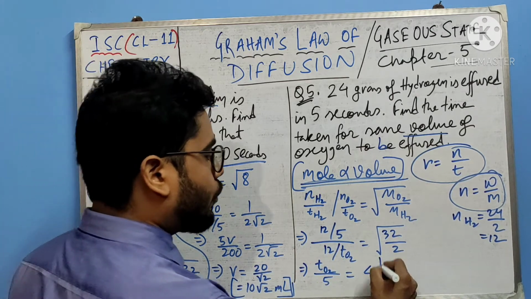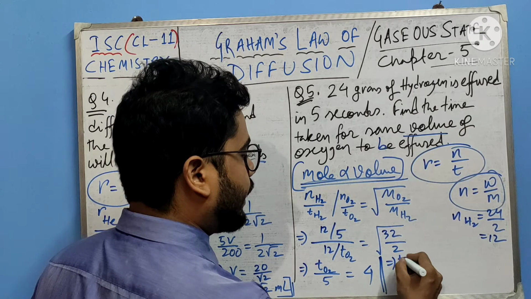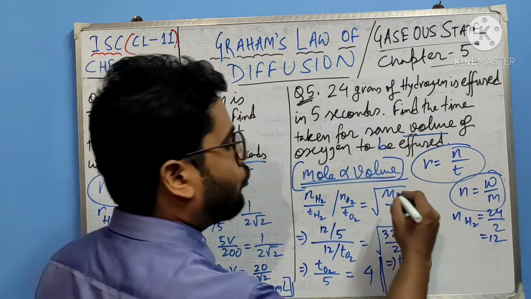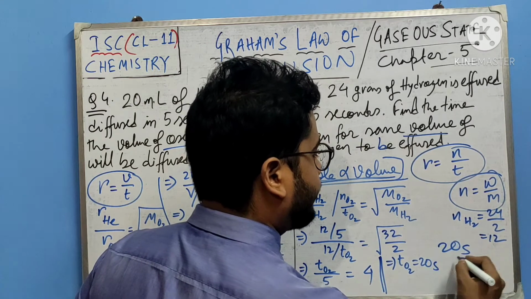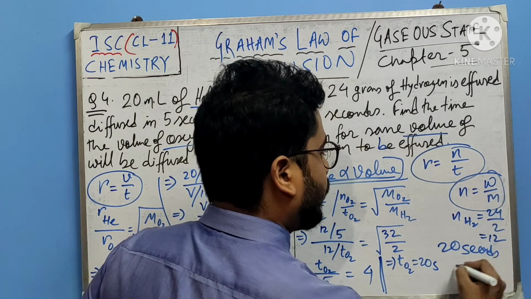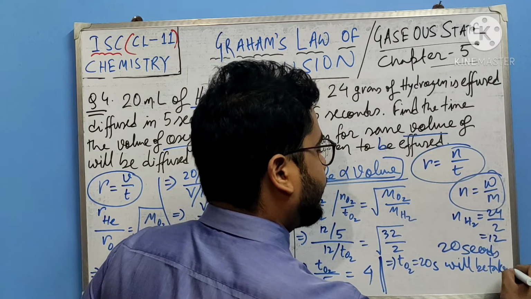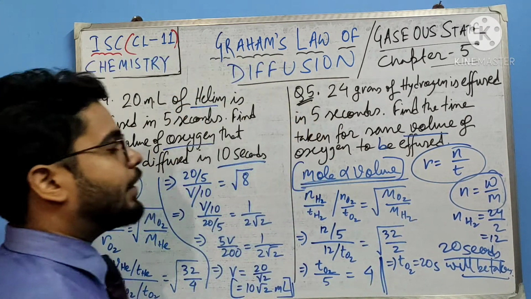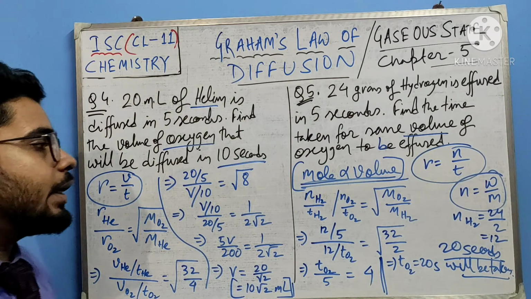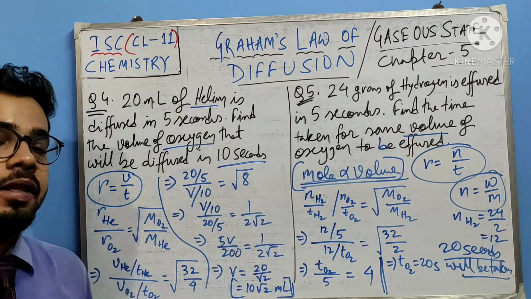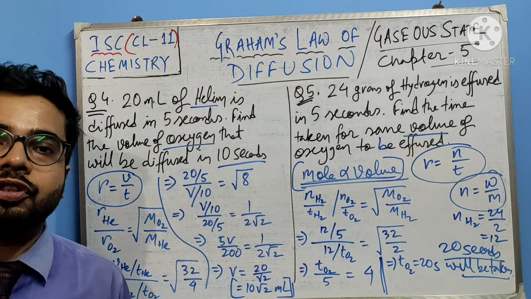So time of oxygen equals 20. So 20 seconds will be taken. I hope you understood this sum very nicely. This sum is very important for understanding. I hope these two numericals are clear and your understanding of Graham's law of diffusion has improved.